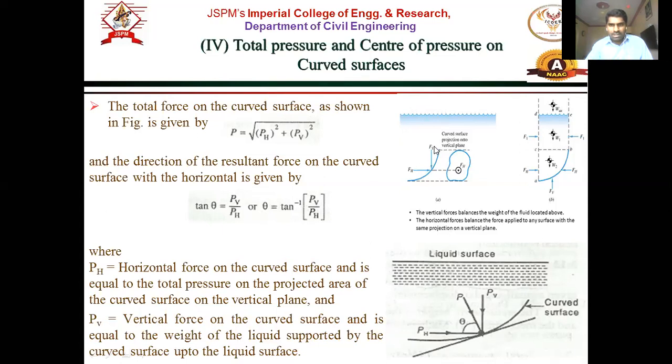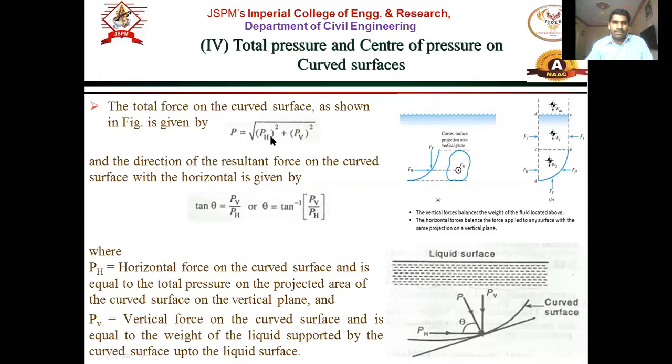Over this curved surface, whatever will be the liquid, its weight is nothing but the vertical force. Whatever liquid is above the curved surface will act as a vertical force, and horizontal force is the pressure exerted on the projected area. So this is the difference. And when we get both these forces, then we have to find out the resultant total force. What is the resultant force?